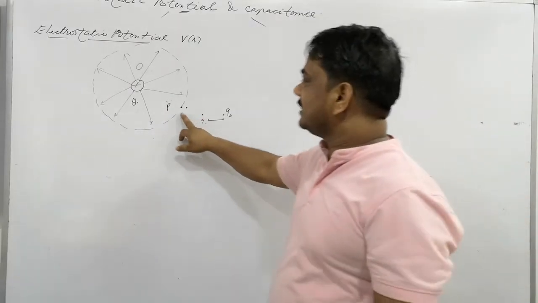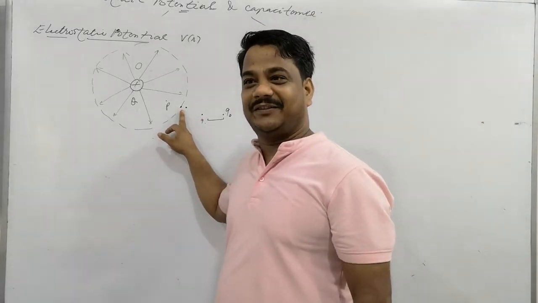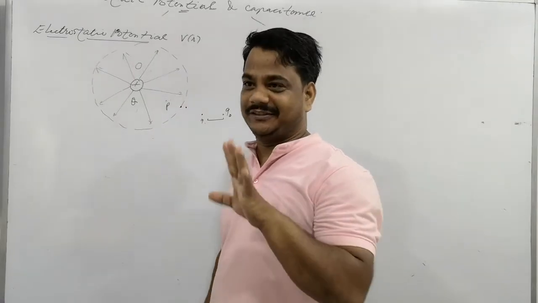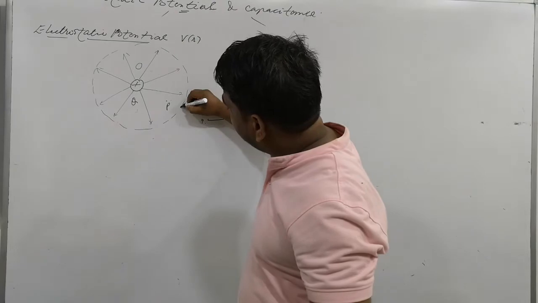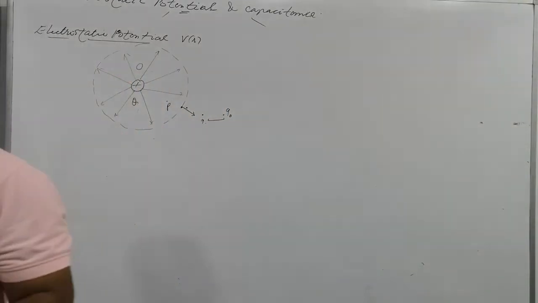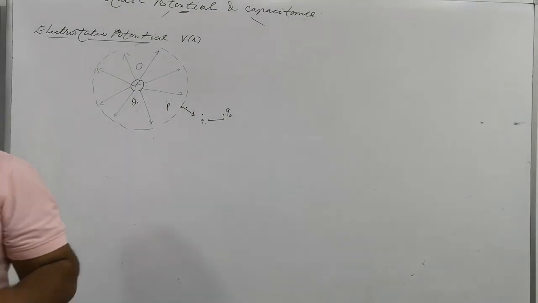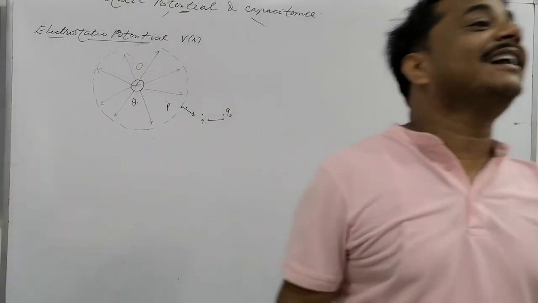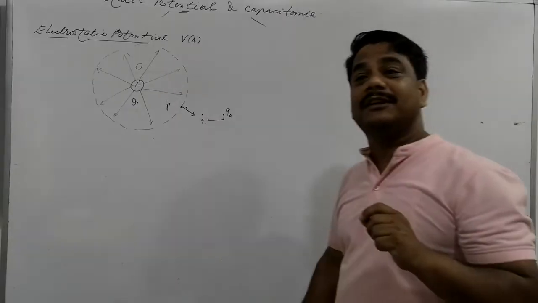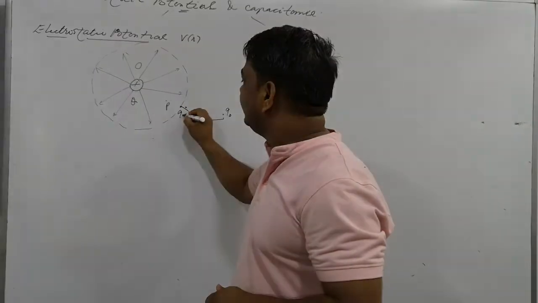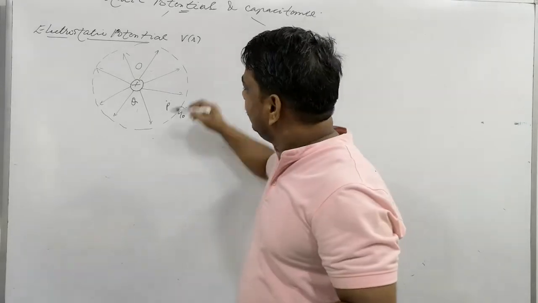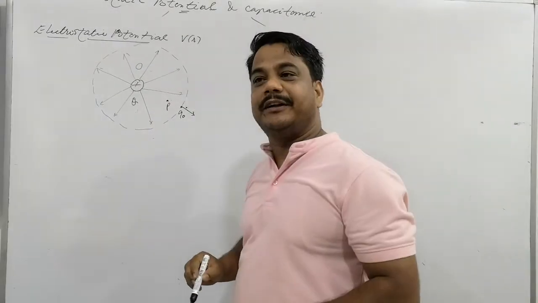So when this point just reaches the boundary of the electric field, what will happen? It will start experiencing force. When it reaches this point, it will experience a repulsive force. Why? Because a positive charge will repel. So can it enter inside the field? It cannot enter into the field. Why can it not enter into the field? Because this test charge is experiencing repulsive force right now.